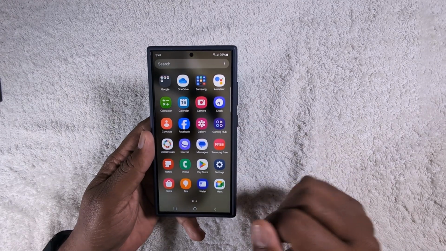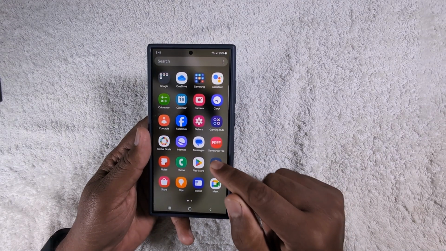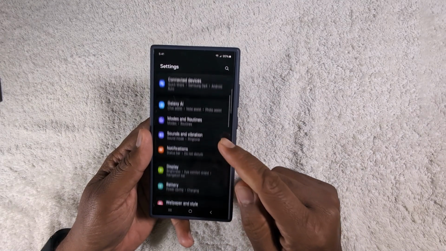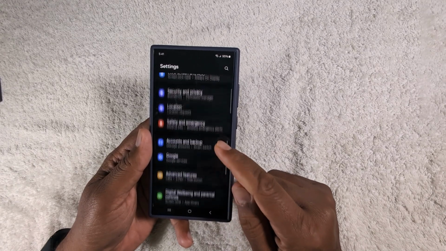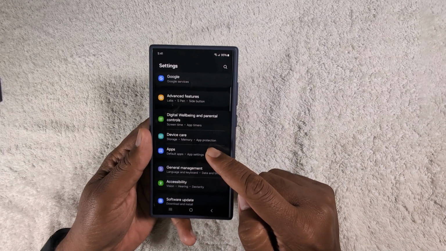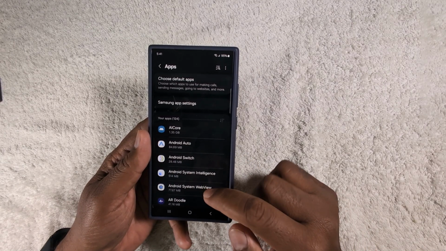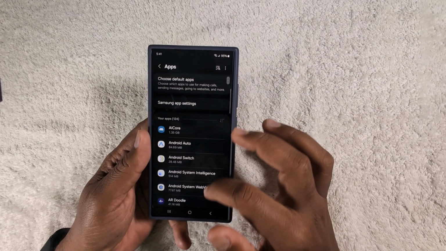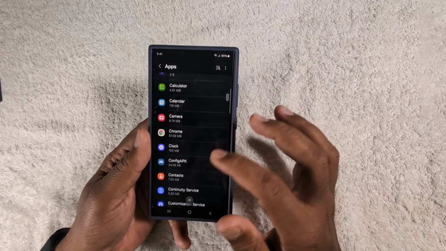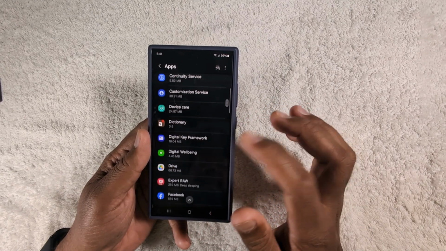Open the app drawer on your device. Tap the Settings app. Now scroll down up to Apps. Tap on Apps. Now here you can see the list of different available apps. Select any social media app you want to change the notification sound for a specific app.